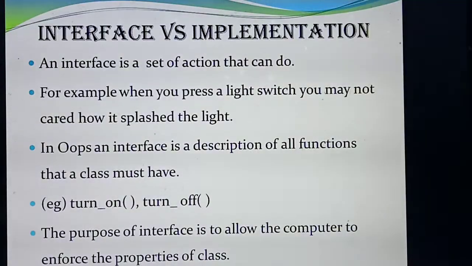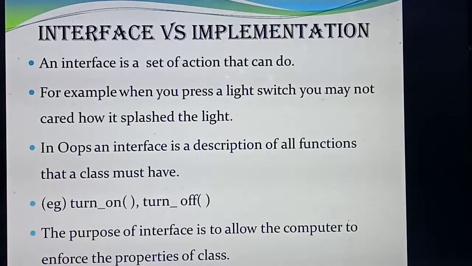Today we are going to study interface and implementation. What do you mean by interface and what do you mean by implementation? This is also a very important 3-mark question. Since you didn't get the textbook, please note it down while I'm taking the class. Very important 3-mark question: differentiate between interface and implementation.